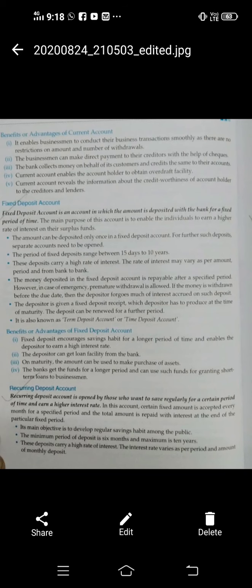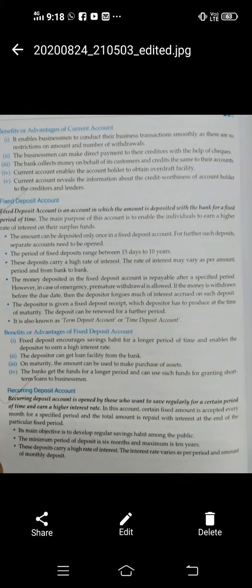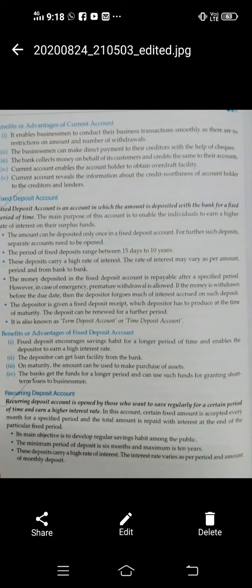What does this mean? For example, if you have opened an RD account in a bank for a period of 2 years with a specified sum of money, that is rupees 1000. So you have to deposit 1000 rupees every month in your RD account for the period of 2 years continuously.